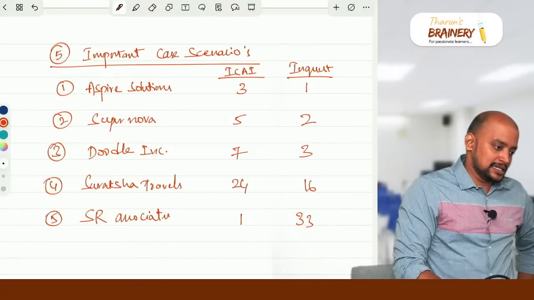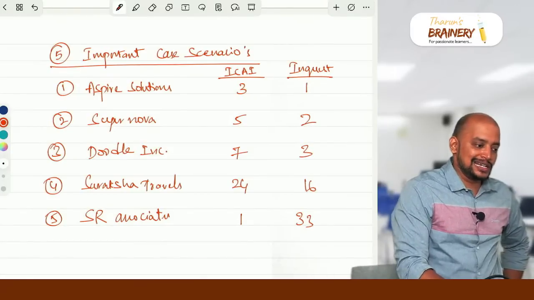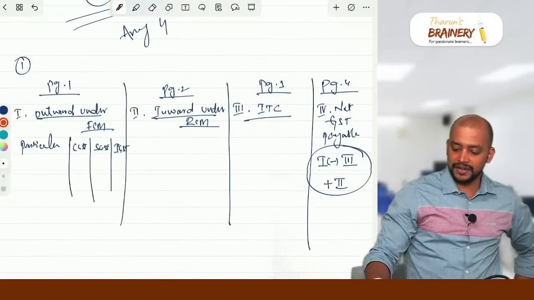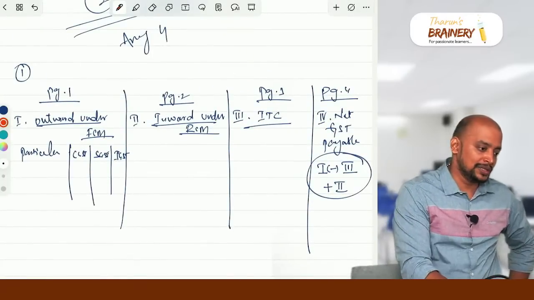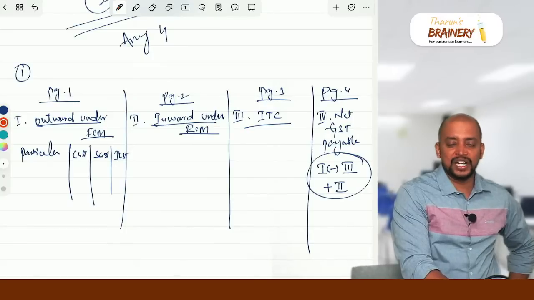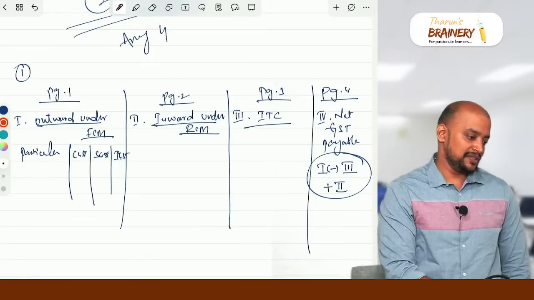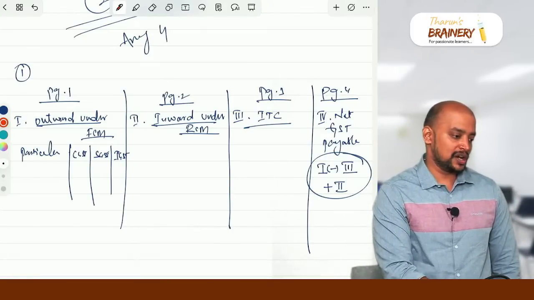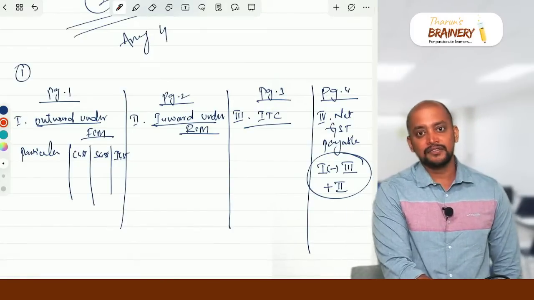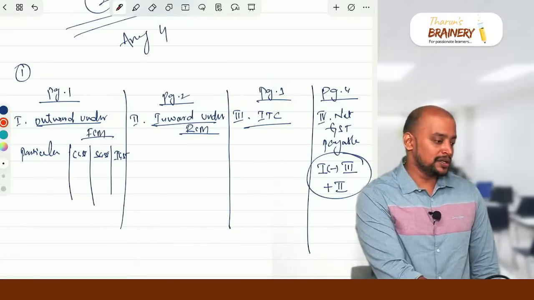Next, sir, the format for solving ITC questions. That's what I have given, so you do that. Then step marking: yes, there will definitely be step marking for each and every question. Then whether total value is considered as one column, that depends. Value, if you want, you can take it. Otherwise, not required. You can do it.